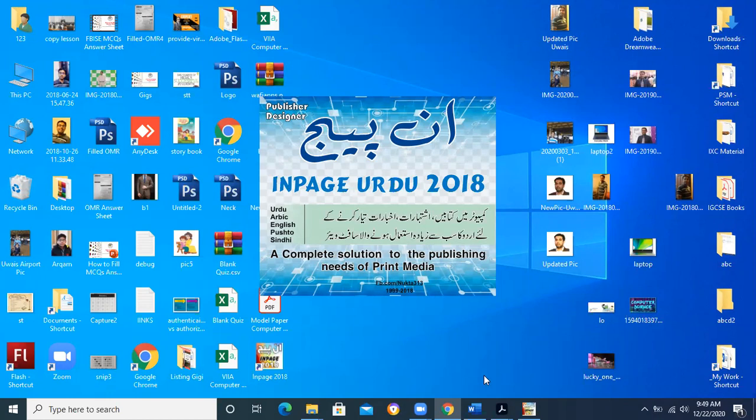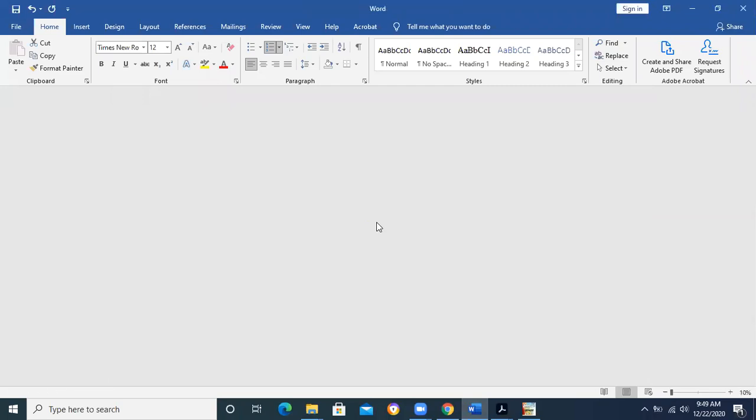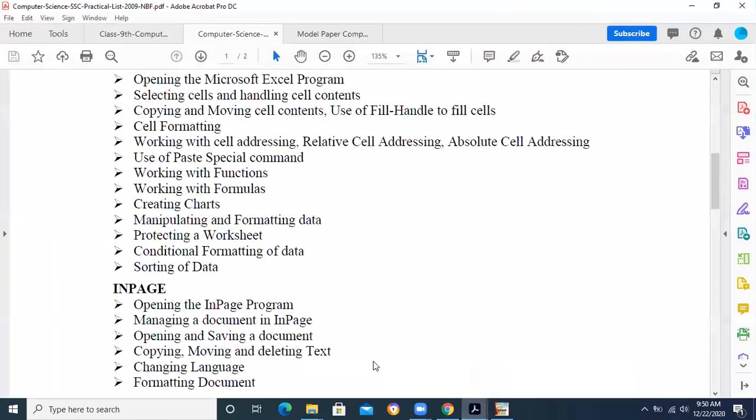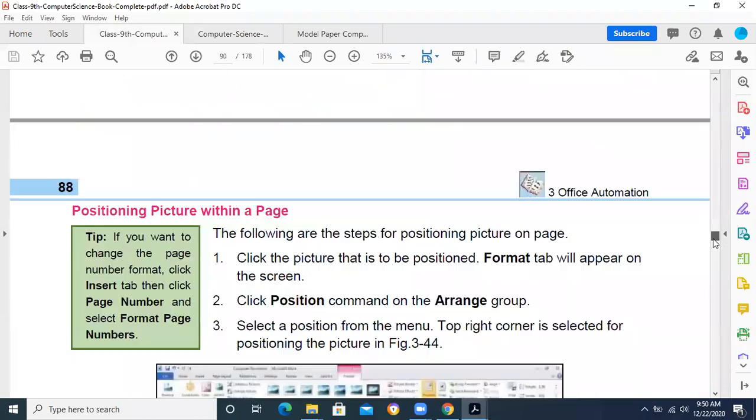Now what I am going to do, we will do our tasks according to these ABC tasks that we have got. One task of Microsoft Word, one task of Microsoft Excel, and one task of InPage. So we are going to do these tasks. In your chapter, you can see all three options are there.